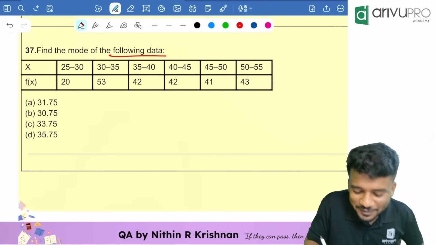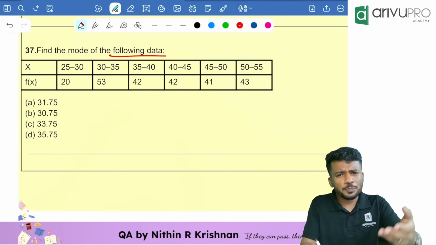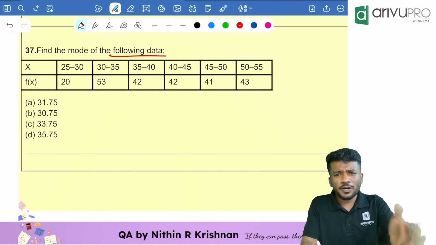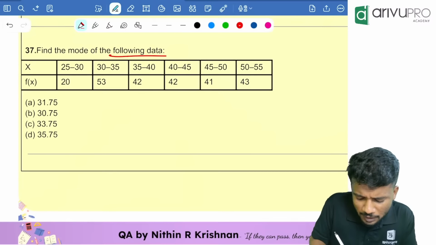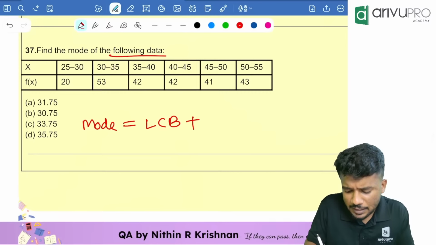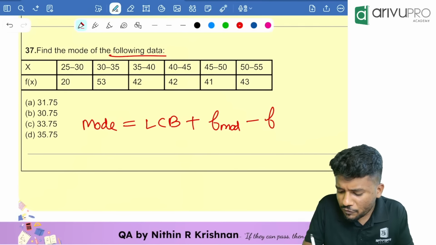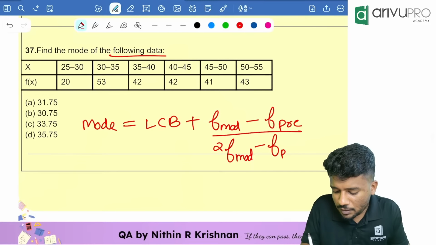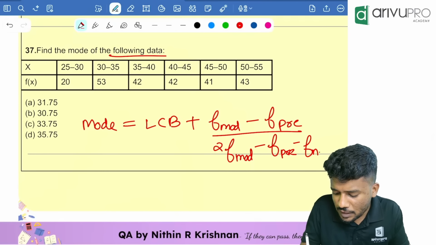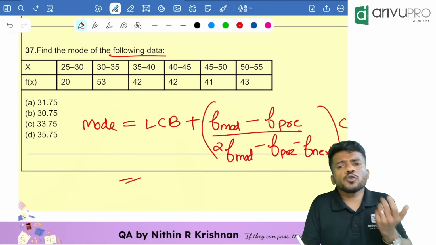Find the mode of the following data. X values are 25 to 30, 30 to 35, 35 to 40, and corresponding frequency values are also given. Now, we need to find the mode. What is the formula for finding mode? The mode is equal to lower class boundary plus frequency of the modal class minus frequency of the previous class, divided by 2 into frequency of the modal class minus frequency of the previous class minus frequency of the next class, the entire thing multiplied with class length. Now people, how to find the modal class?